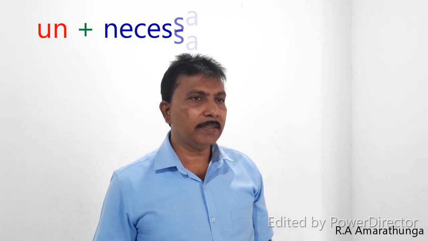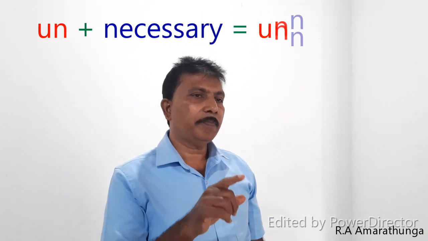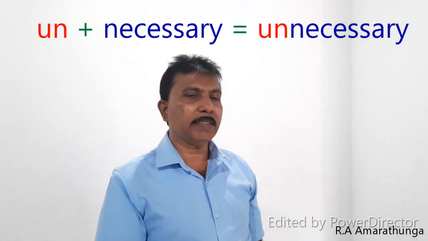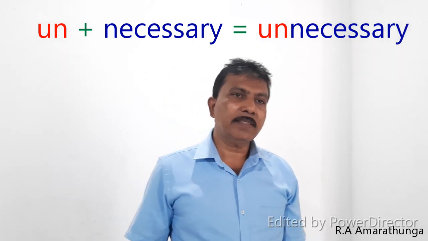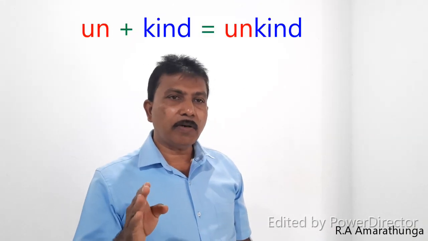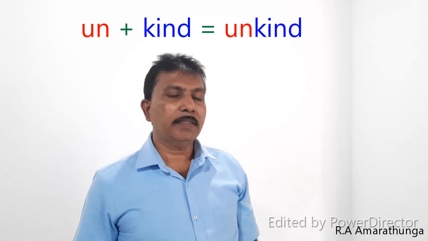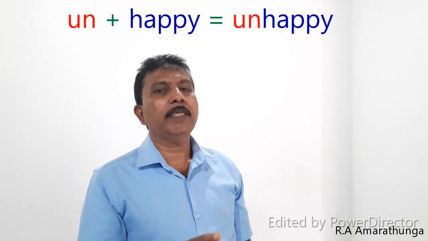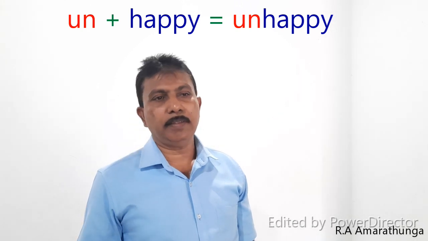Look at the word necessary. Then we add the prefix un before the word necessary. Then we form the word unnecessary. Then look at the word kind. We add prefix un before the word kind. Then we form the word unkind. Look at the next word happy. We add prefix un before the word happy. Then we form a new word unhappy.